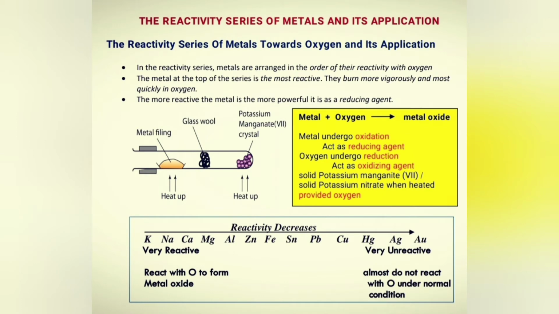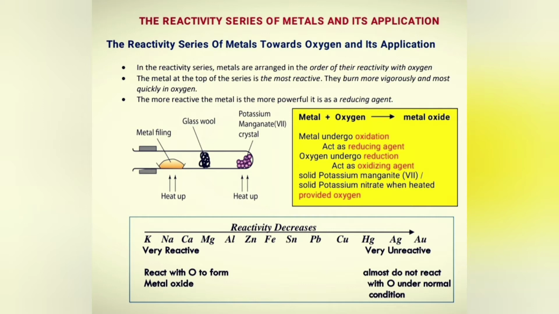The reactivity of metals differs from one metal to another. The form in which a metal occurs in nature depends on its reactivity. Gold has very low reactivity and therefore can be found in its metallic state in nature. Aluminium, potassium, and sodium have very high reactivity and therefore exist as compounds in nature.